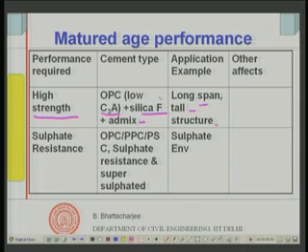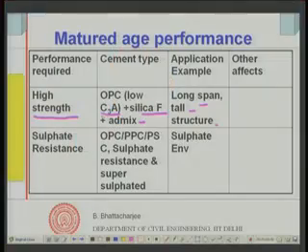So, when you are looking for high strength concrete, say let us say above 100, below 100, instead of this you can even use fly ash as a filler material and pozzolanic filler material, and use super plasticizer to reduce down the water cement ratio significantly. So, while you are trying to get high strength, OPC preferably with low C3A component and silica fume and admixture, that is what is used.